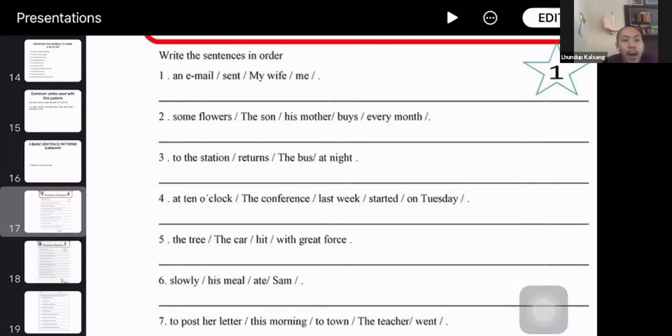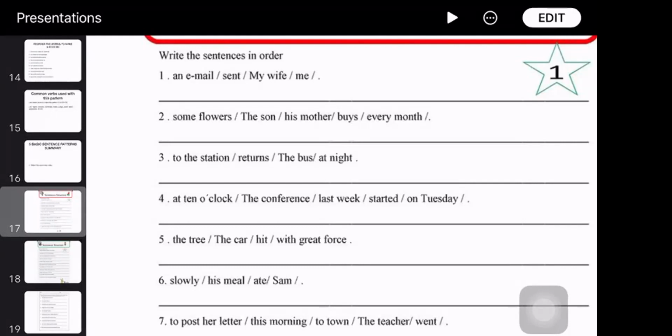The son buys his mother some flowers every month. So this pattern, the son buys his mother some flowers every month. It is the indirect object and the direct object pattern there.